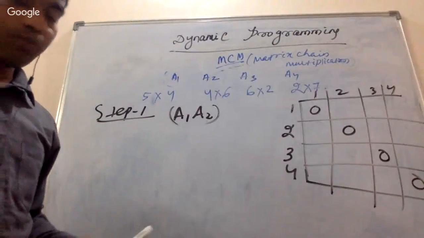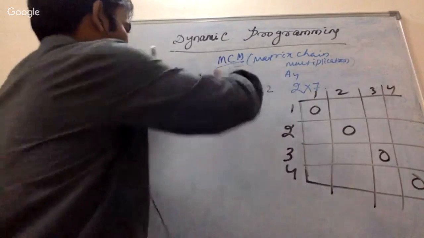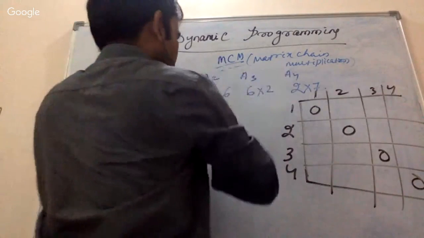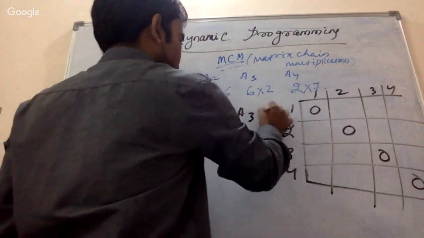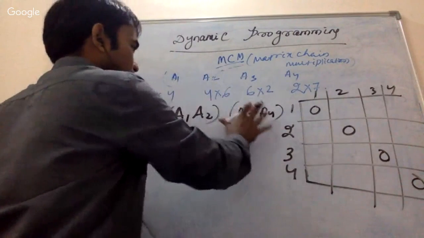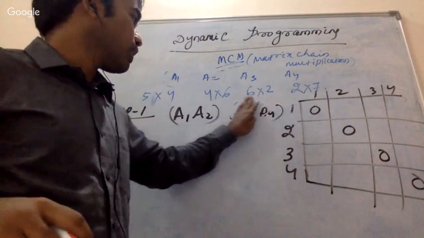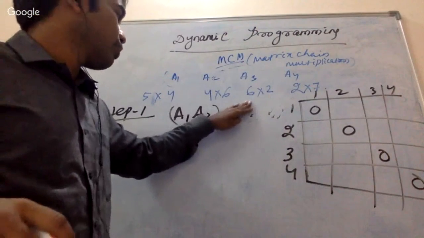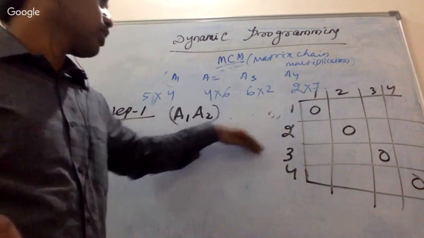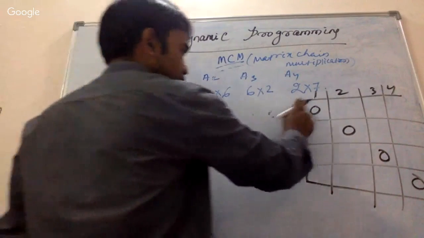Okay, in step 1, what I will try to do is first try A1 to A3, 3 4, and all. So just find out the number of operations needed for A12.